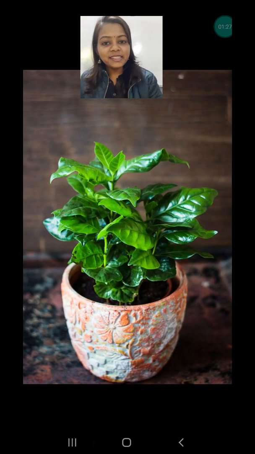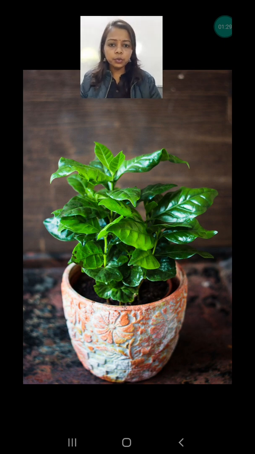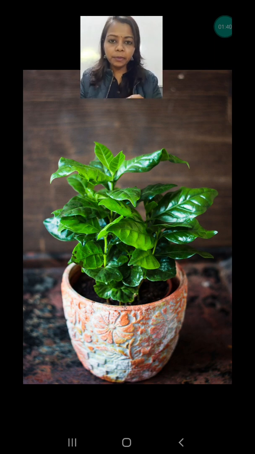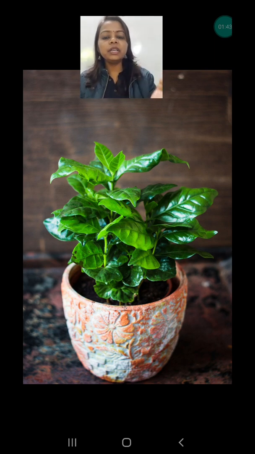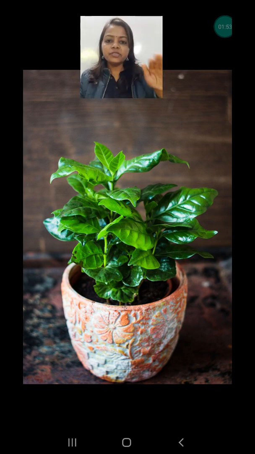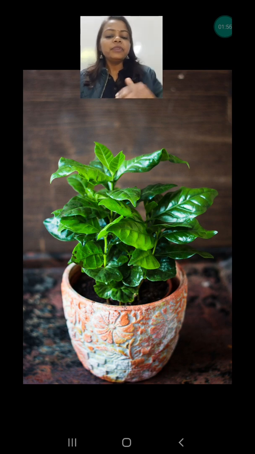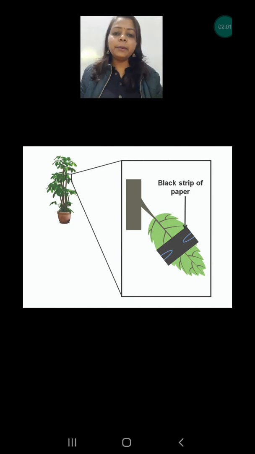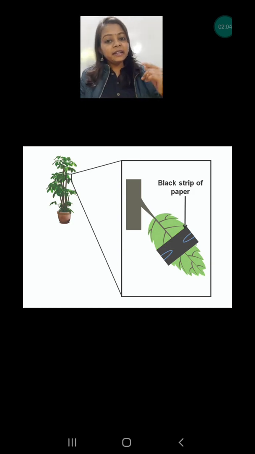Before doing this activity or experiment, what do you have to do? You have to bring the plant into your room. Why into your room? Because whatever food is stored in the leaf will be consumed by the plant. If you keep the plant in the room for 2 or 3 days, whatever stored food is in the leaf will all be utilized by the plant, and the amount of starch will be reduced. Then again you will put it into the sun, and keep that plant in the sun for 1 day.